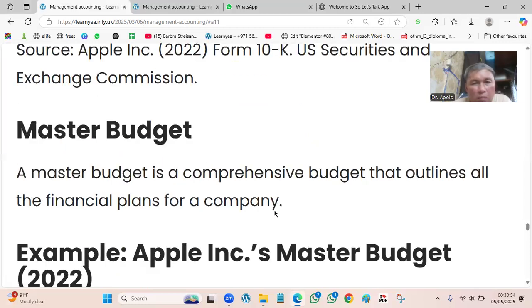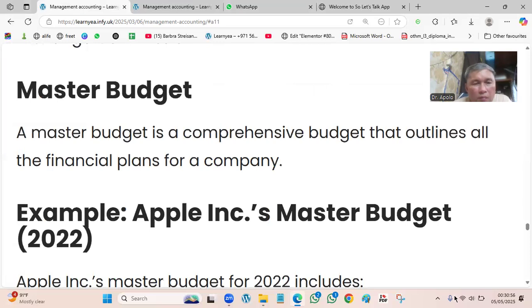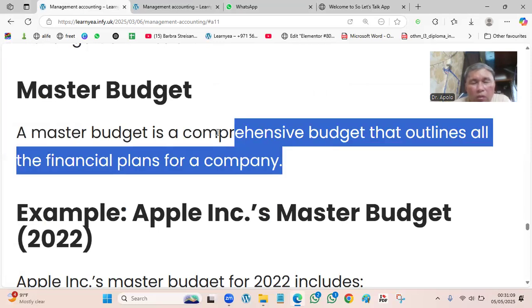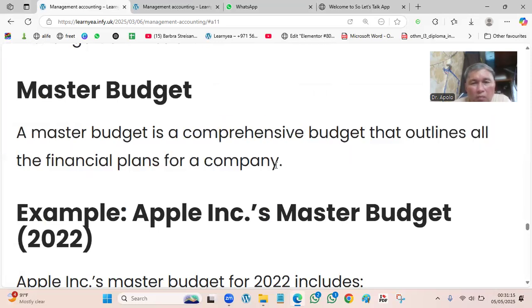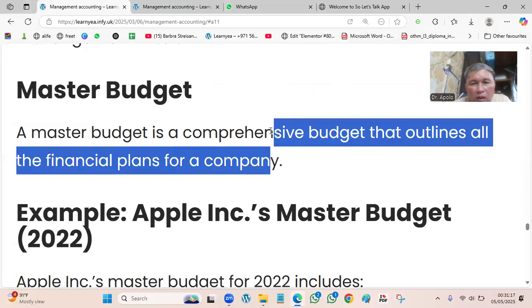And then we have a master budget. A master budget is a comprehensive budget that outlines all financial plans for a company. For example, Intel has 2,000 lines of products, therefore there are 2,000 organizations. All those budgets for each organization are integrated into one.